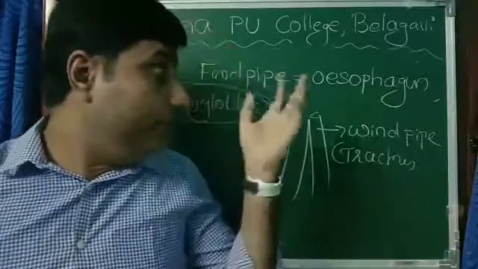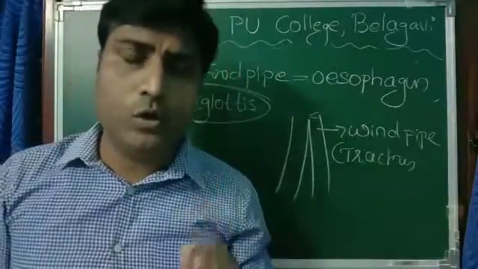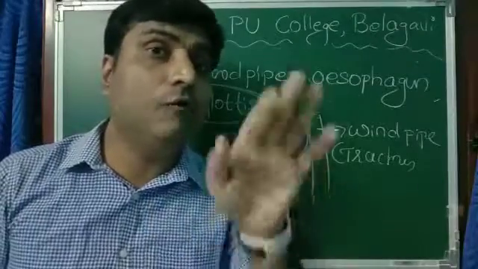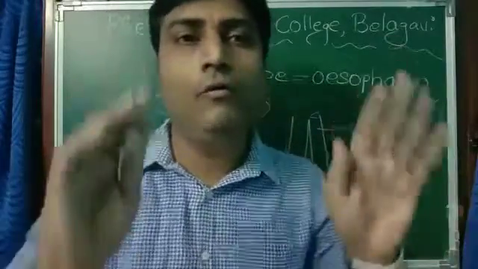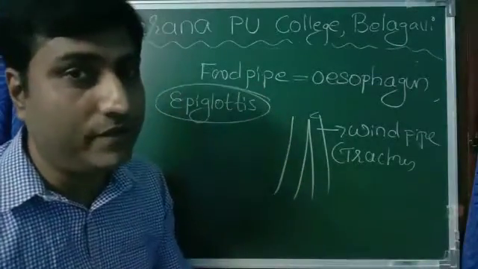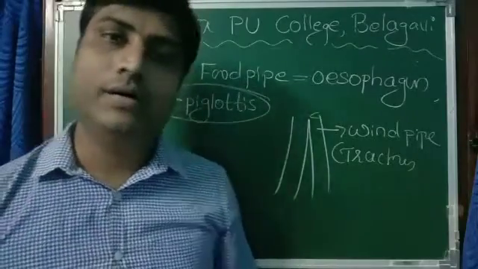So that's why the epiglottis plays a very important role in preventing the entry of food into the trachea or windpipe. Okay, so now the food enters into the esophagus. Let's see what happens when food enters into the esophagus.